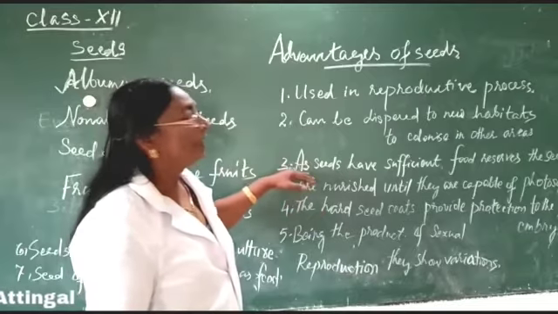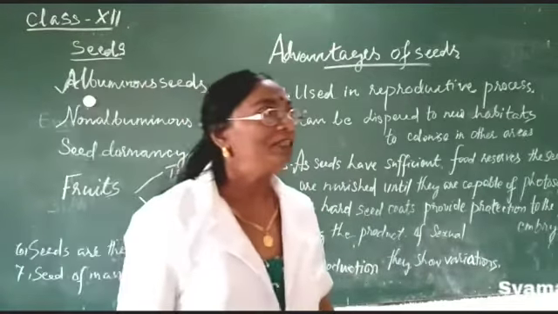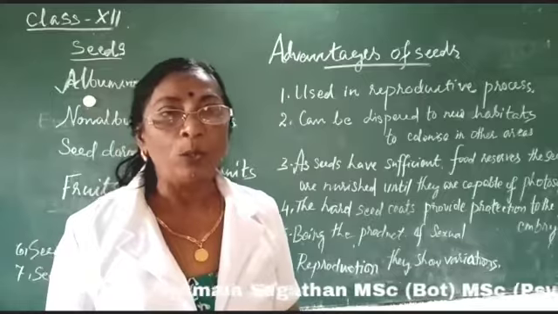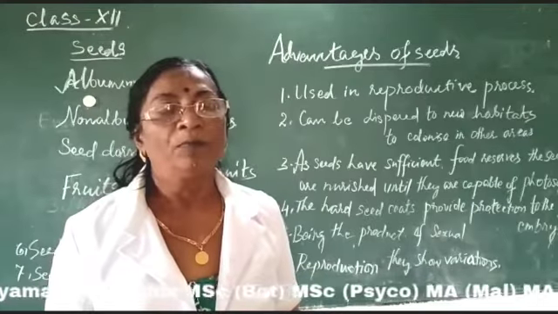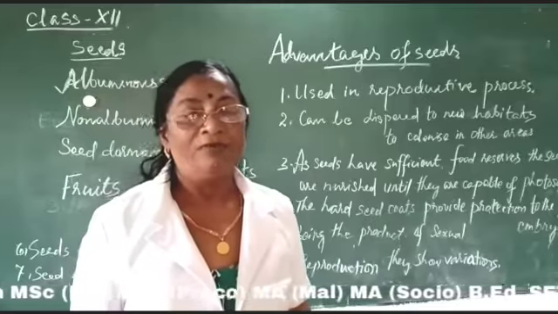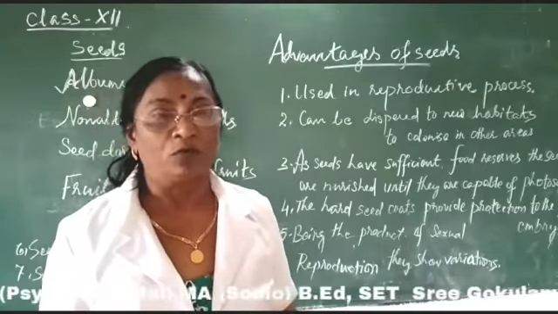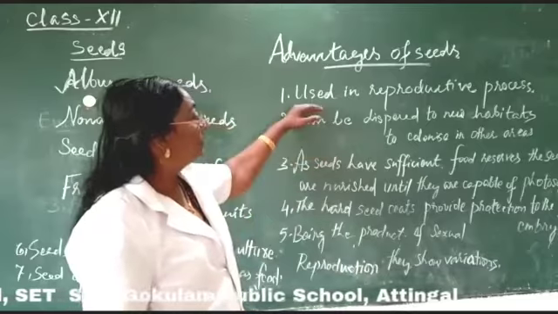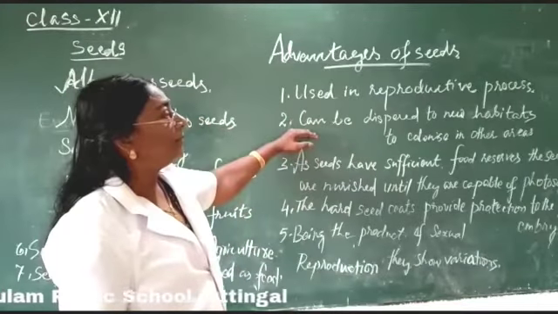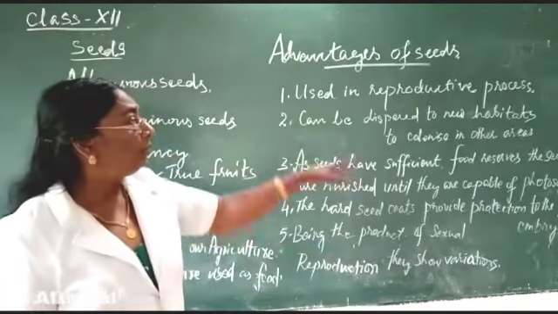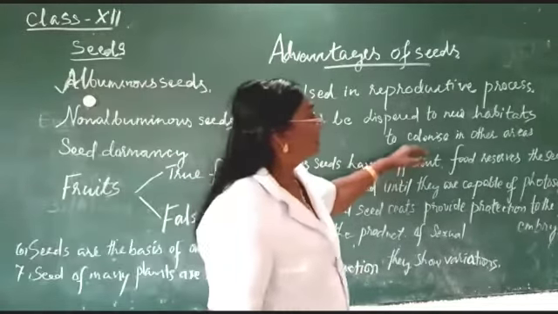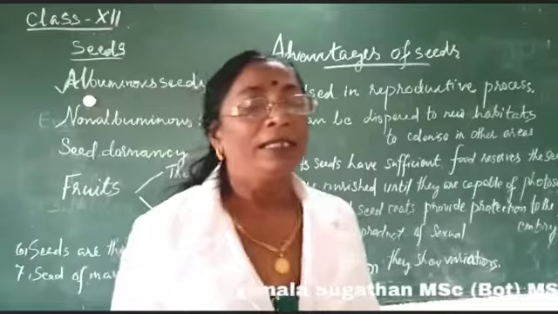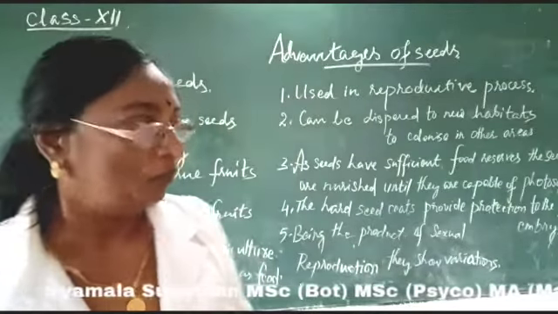And the third one is, in the case of seeds, sufficient food reserve is there, and that reserve food material stored in the seed is used for the growth of the seedling after germination till it is capable of photosynthesis. Thus, the first is use in the reproductive process, then it can be dispersed to new habitats to colonize other areas. And the third, the seeds have sufficient food reserves till the seedling is capable of photosynthesis.